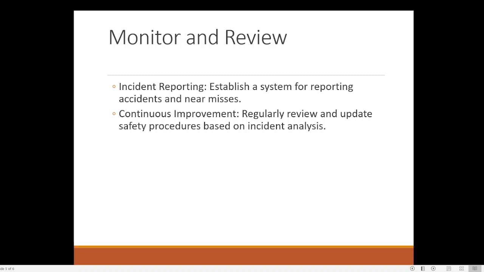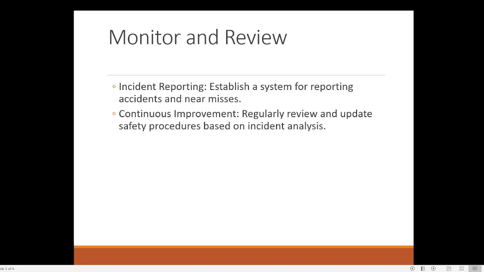Then another is monitoring and reviewing. Monitoring and reviewing is a part of the incident reporting. In this, establish a system of reporting accidents and near misses, or near possibility of accident. Because what is the importance? Even if the accident has not led to the death of any person, that should be reported and catalogued, so that during the training time we can bring out what was the possibility of an accident happening. So that is the importance of incident reporting.